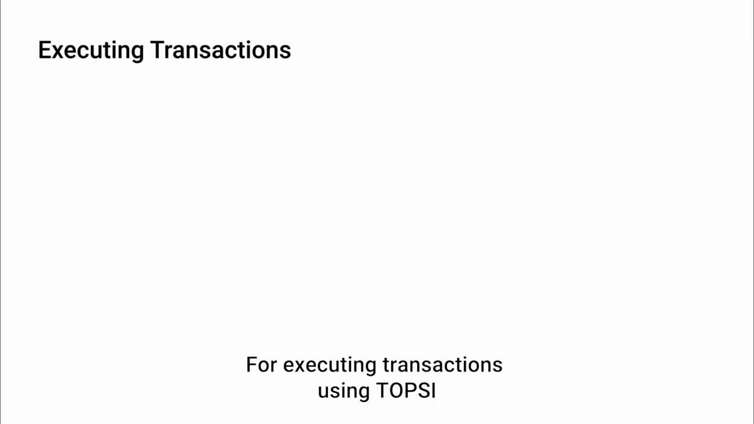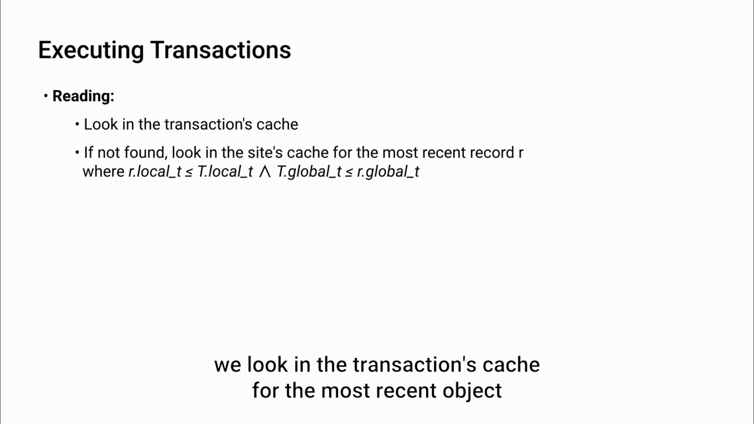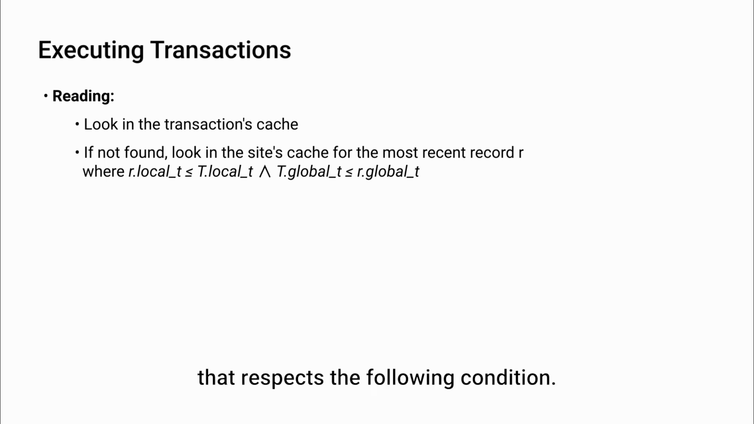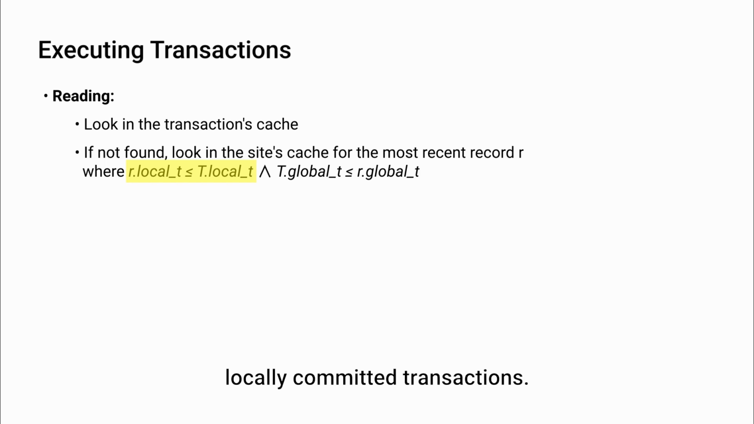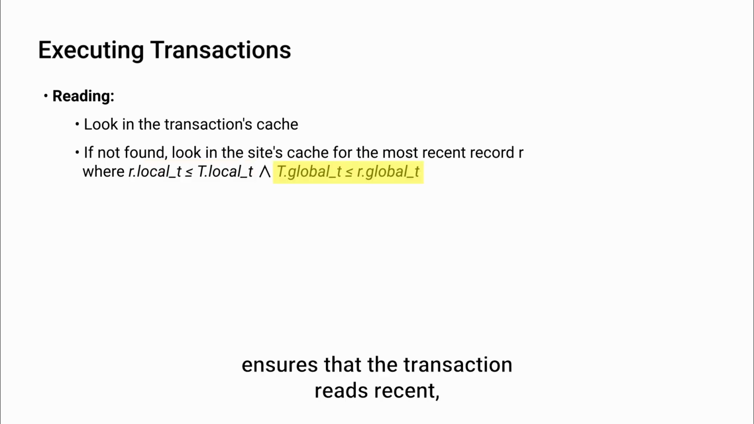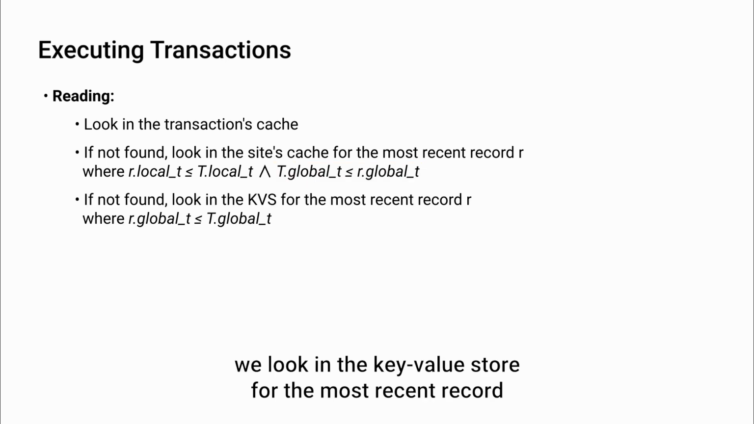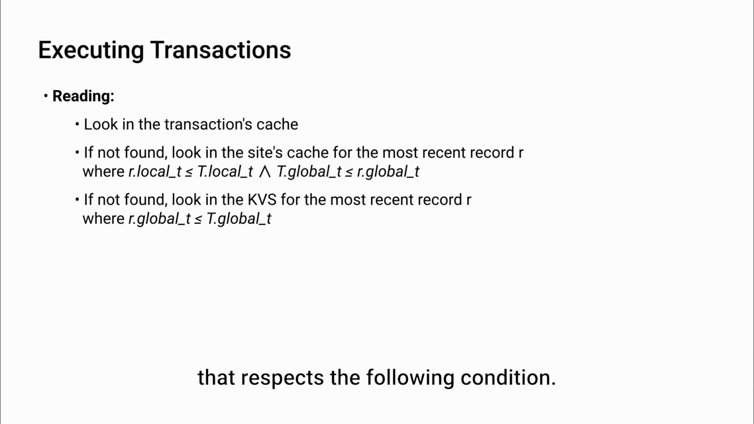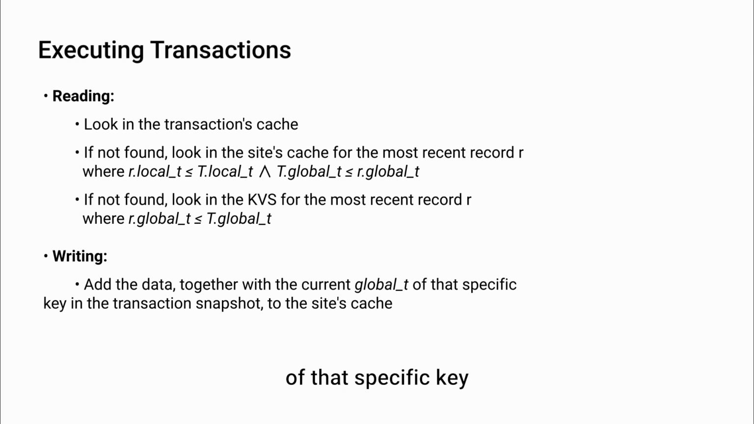For executing transactions using TopSci, for reading, we first look in the transaction's cache to see if the value was already overwritten. If not, we look in the site's cache for the most recent object that respects the following condition. The first part ensures that the transaction reads recent, locally committed transactions. The second part ensures that the transaction reads recent, globally committed transactions. If not found, we look in the key value store for the most recent record that respects the following condition. As for writing, the object's data, together with the current global time and the transaction snapshot of that specific key, is inserted in the transaction's cache.